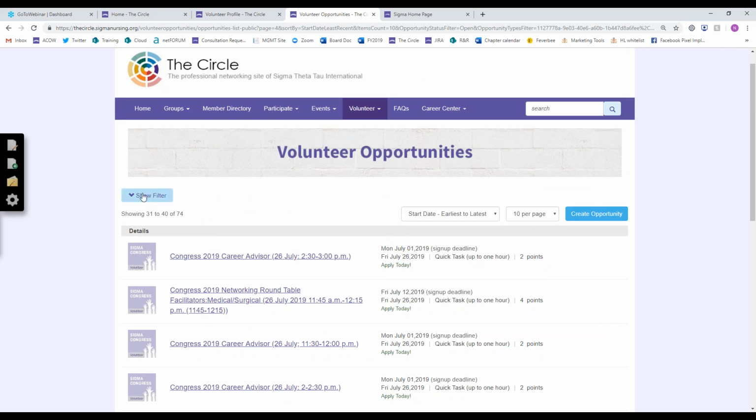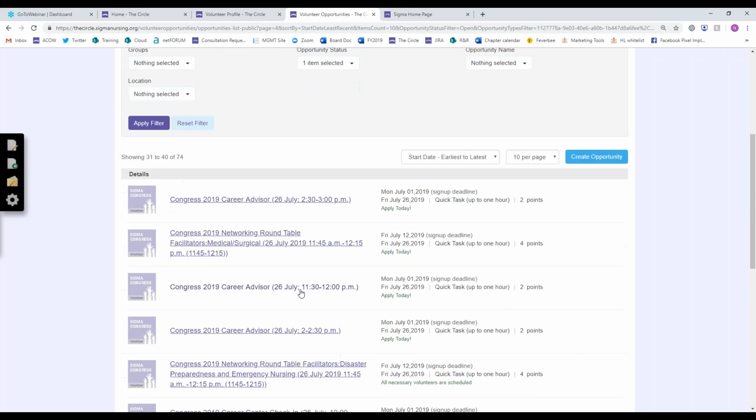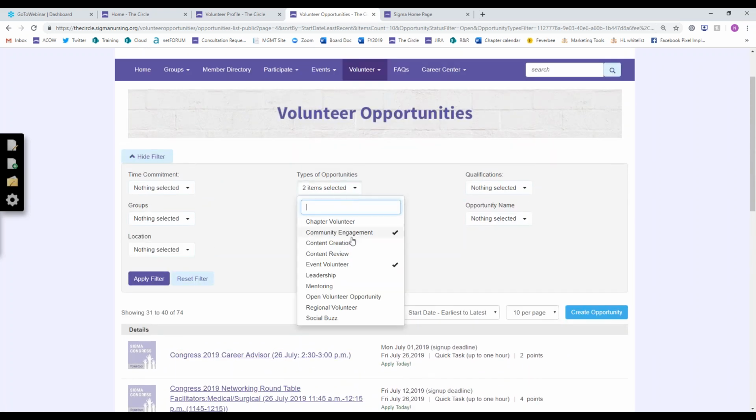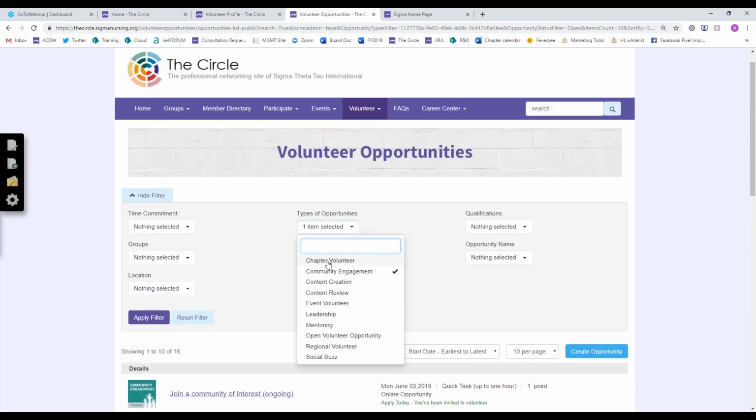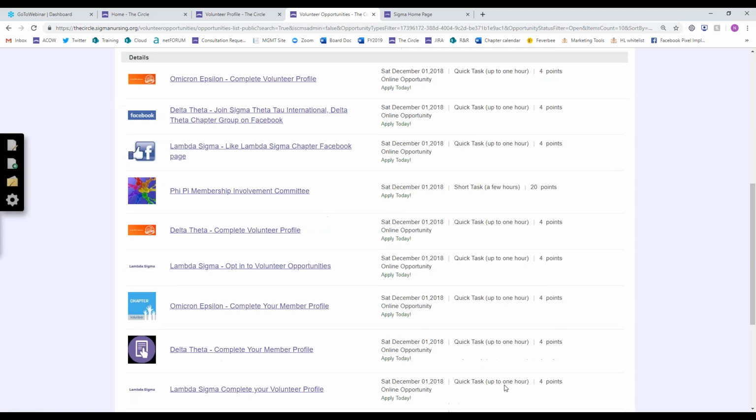And you can use this little filter. It doesn't show automatically, but when you click Show Filter, you can say, okay, these are the kinds of opportunities I want to see. So I want to see just community engagement, none of the others. That's going to be all of our community of interest facilitator positions that you can apply for. Likewise, there are chapter opportunities on the circle. If you want to look for opportunities that your chapter has created, you can select Chapter Volunteer and see anything that your chapter has created as well.